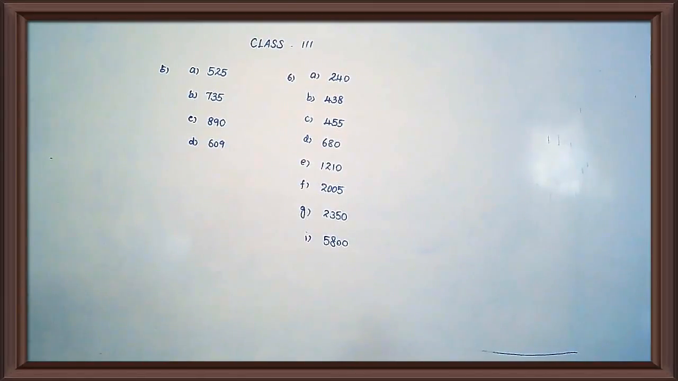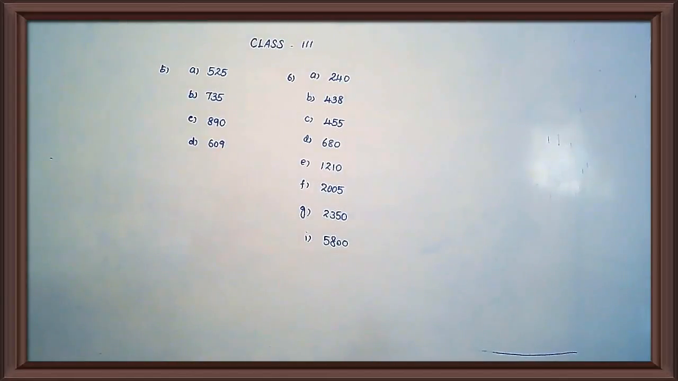Is it increasing or decreasing order? Decreasing. Big number to small number. So you have to write decreasing, D-E-C-R-E-A-S-I-N-G. Order, O-R-D-E-R. Decreasing order.